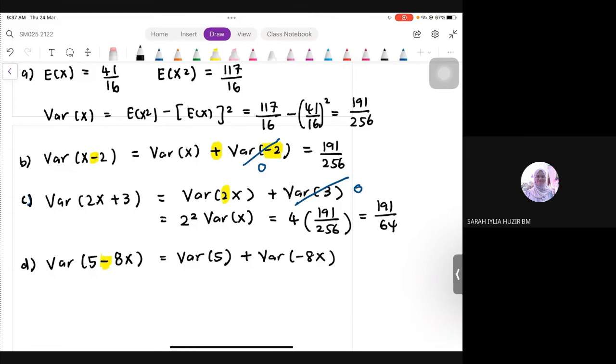Okay, variance of 5, we will get 0. Variance of negative 8. Negative 8, kita bring outside, kena square it up. So this is actually negative 8 squared times with variance x. So 64 times with 191 over 256. So this is 191 over 4.